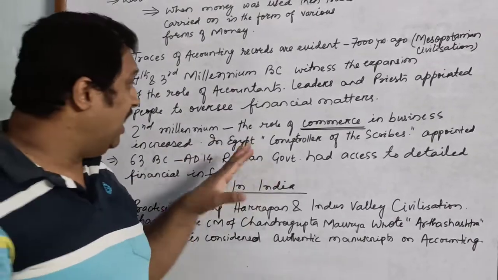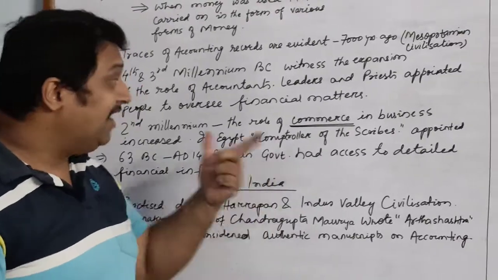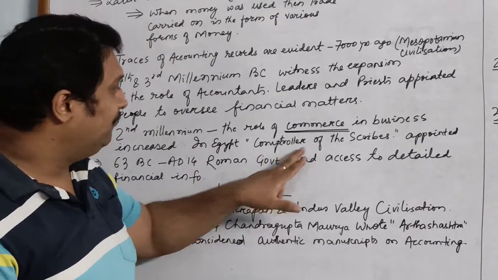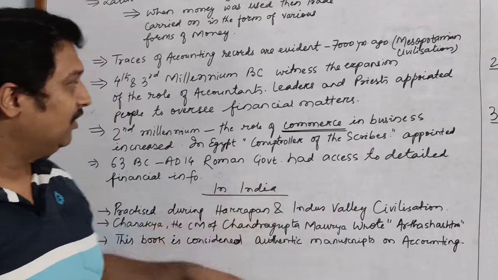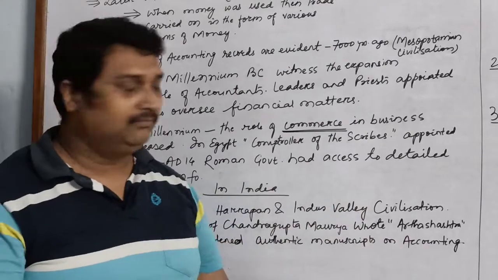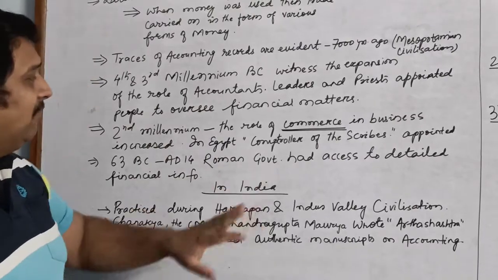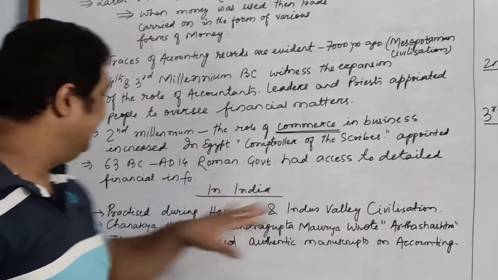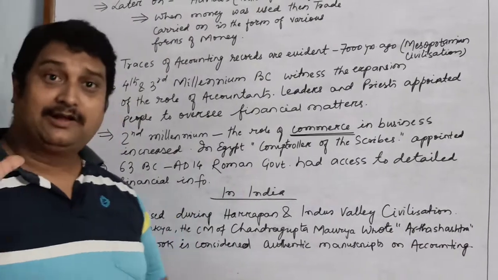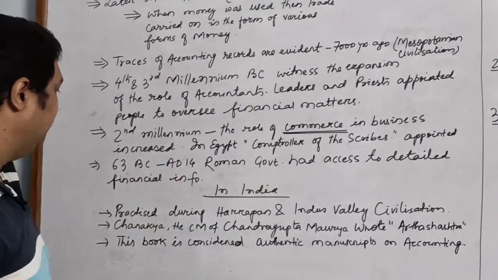In Egypt, we can understand the importance of the accountant, as one particular post was created for accountants, and the name of that post was the Comptroller of the Scribes. They were appointed to look after all the accountants in Egypt. From 63 BC to AD 14, the Roman government had complete access to detailed financial information. All the financial information was given to the Roman government during these centuries.